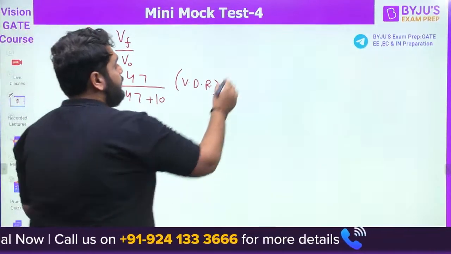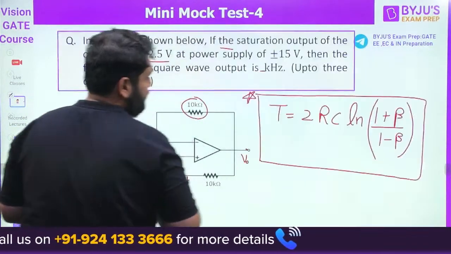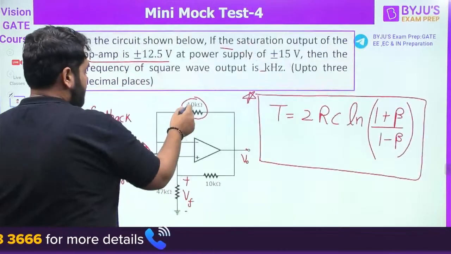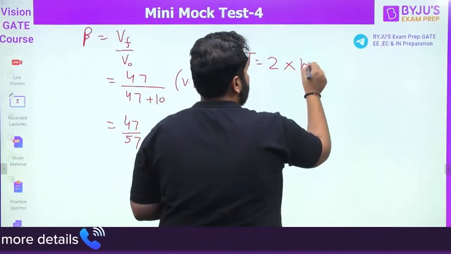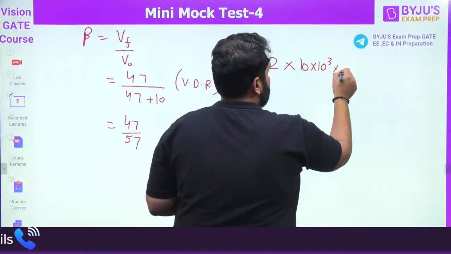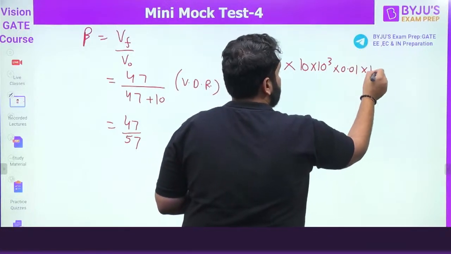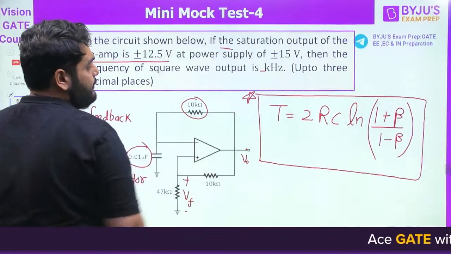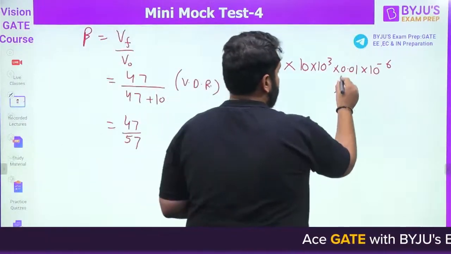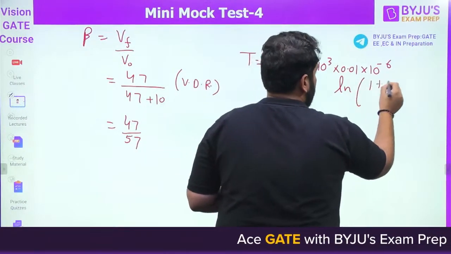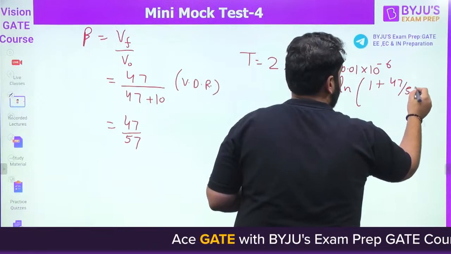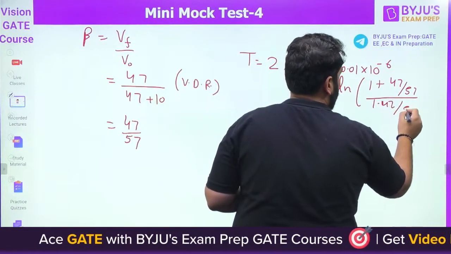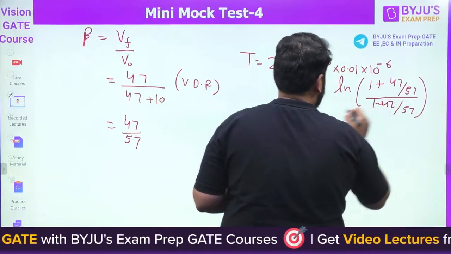Now put all the values in the formula. So the time period is equal to 2 times the resistance, 10 kilo ohm, and 0.01 into 10 raised to power minus 6 farad, multiplied by ln of (1 plus beta) divided by (1 minus beta). Okay, ln of (1 plus 47 by 57) divided by (1 minus 47 by 57), like this.